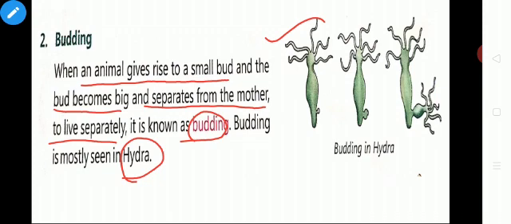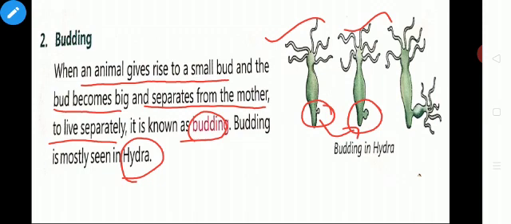See, in this hydra, you can see a small bud here, isn't it? So, this hydra gives rise to a small bud. Over some days, this bud becomes large. You can compare the first and second picture. This bud becomes large or big in the second picture.